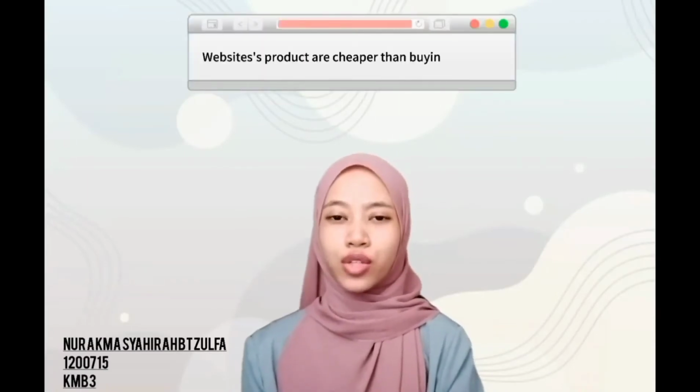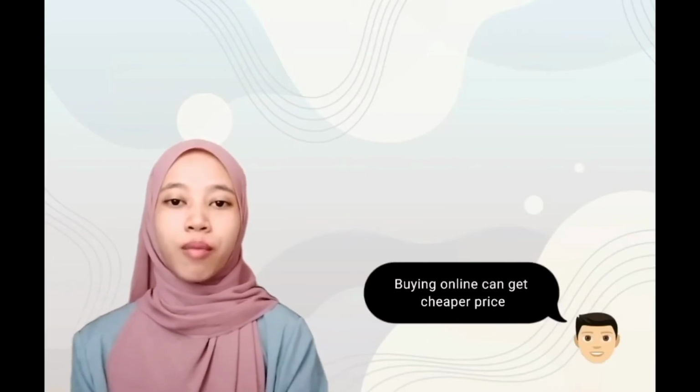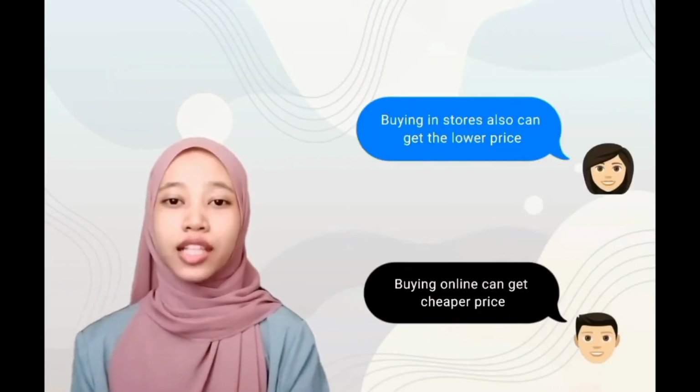Next question we state in the Google form is, are all Zalora's products sold at a lower price and cheapest compared to buying in store? There are 35% prefer at level 3 and the rest of them agree that goods are cheaper by buying online, and also some of them prefer that buying in store can get the lower price.